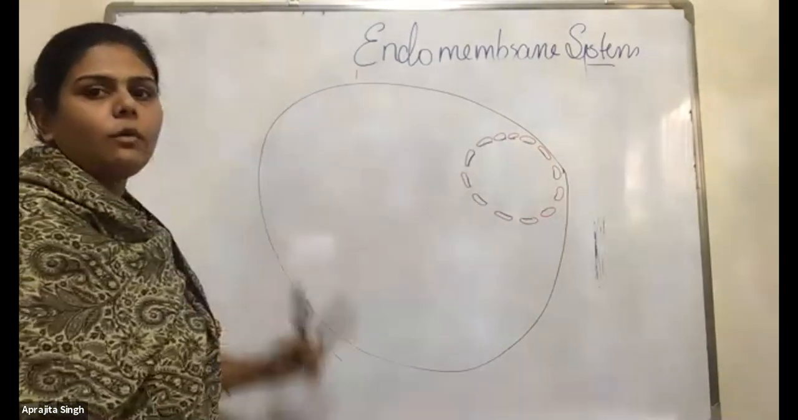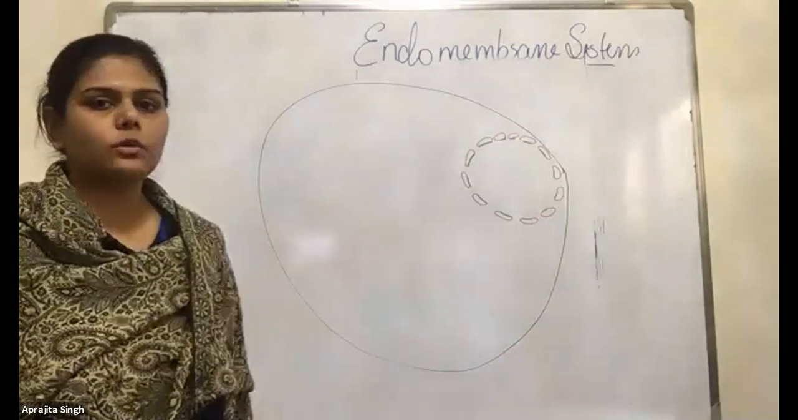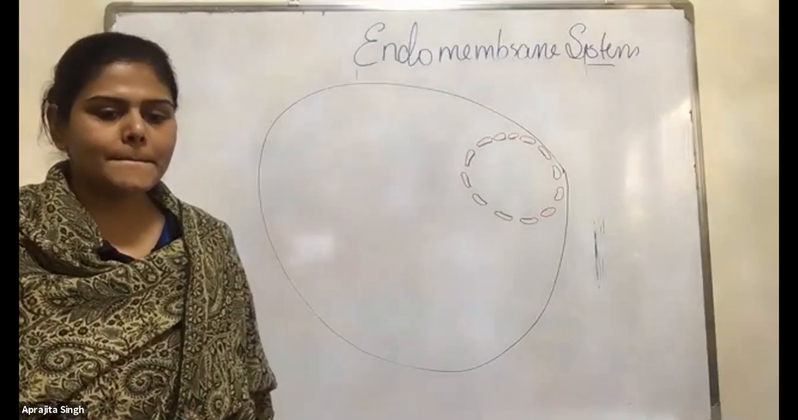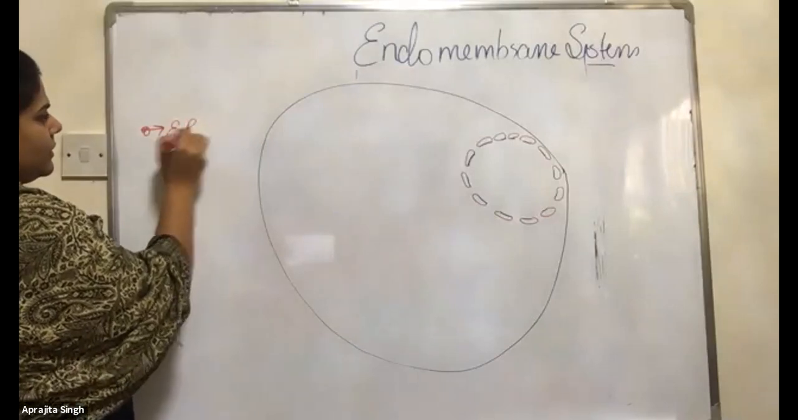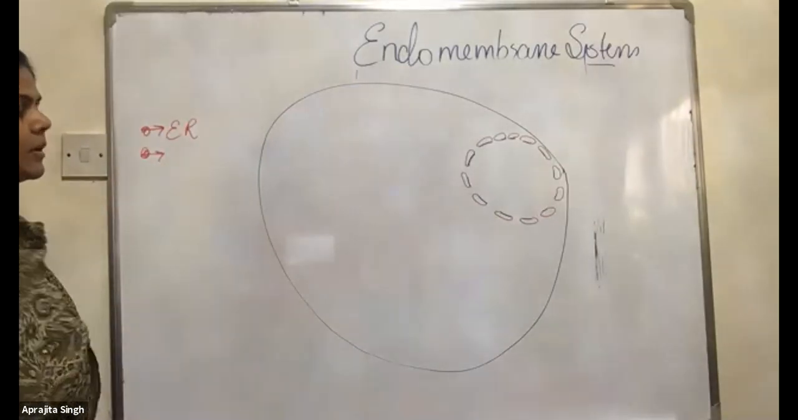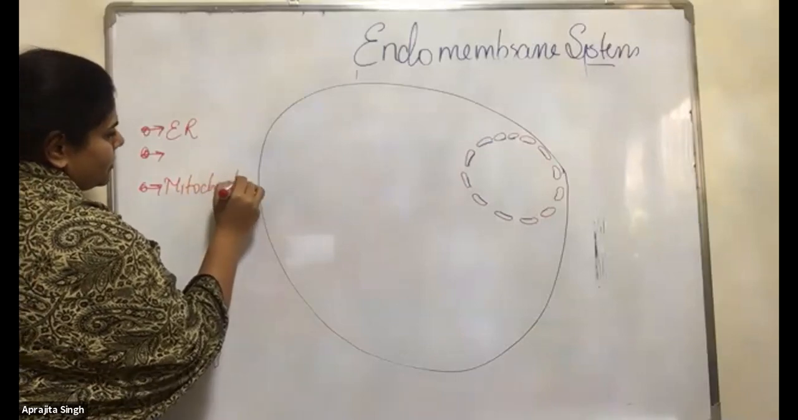Okay. Now, what all organelles are present? One is the nucleus, I told you. Anything else? Endoplasmic reticulum. Okay, fine. It's the ER system, we can say ER. What else? Mitochondria. Anything? Golgi apparatus. Very good.